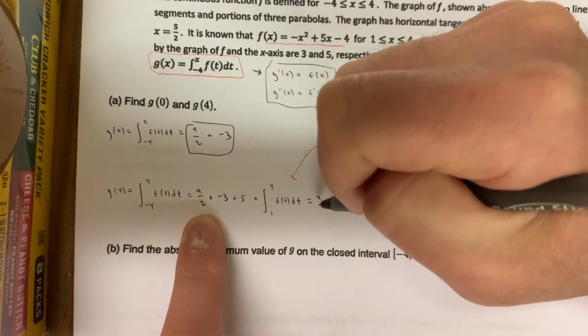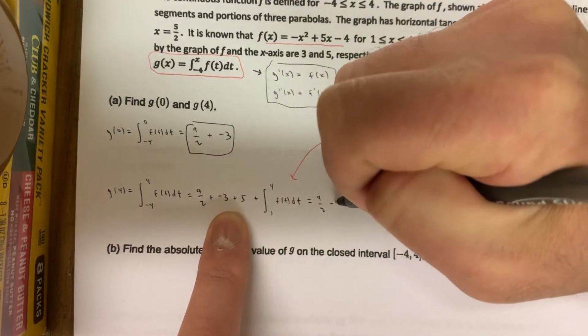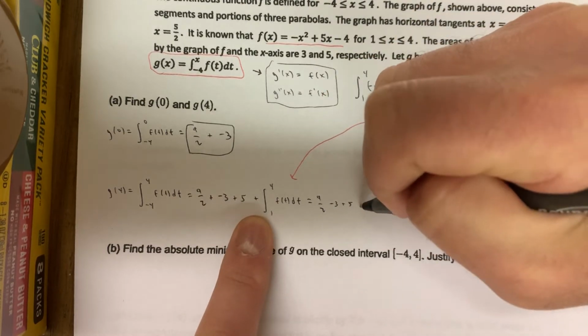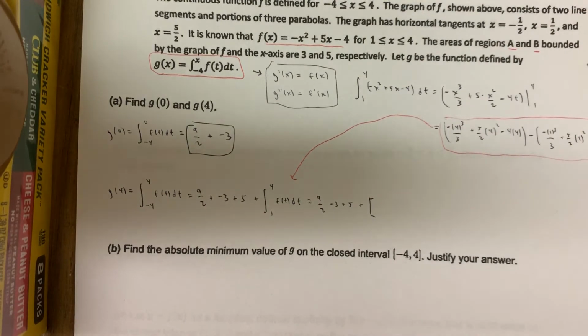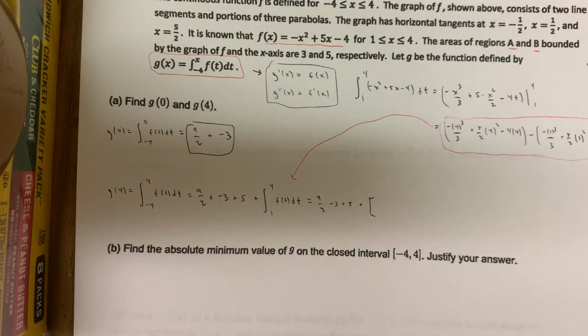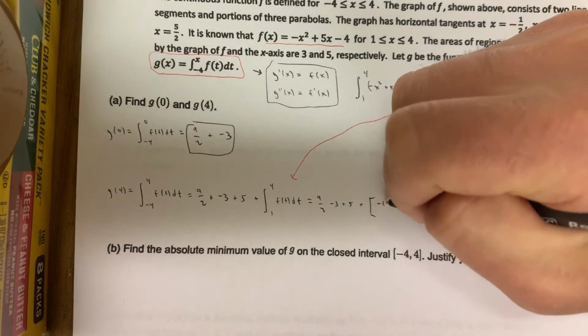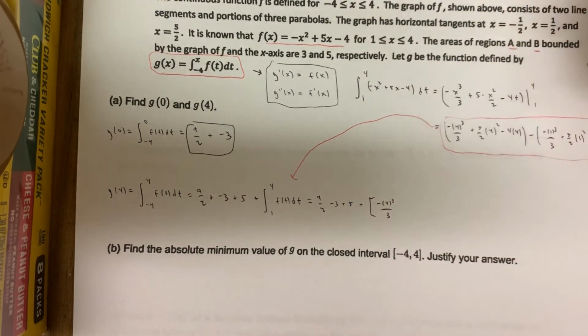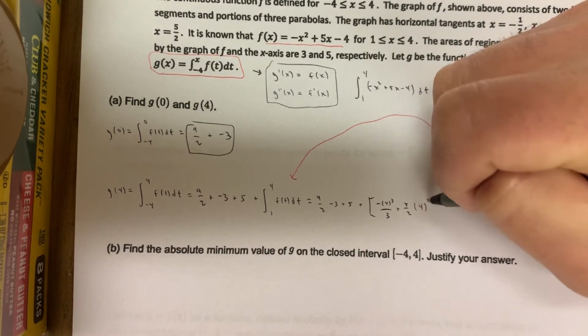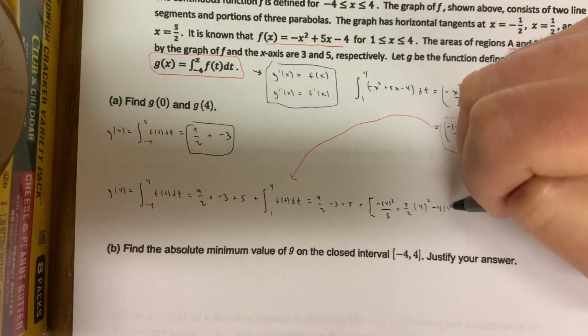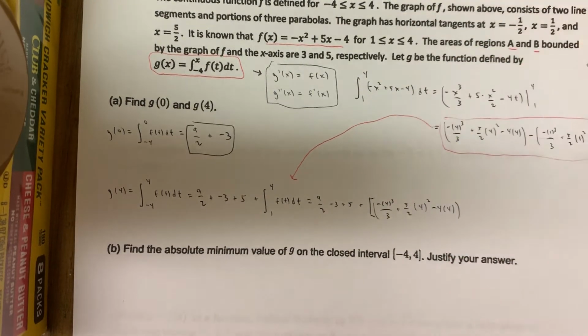Remember, we still got that 9/2 plus the -3, so I'll say minus 3 plus the 5. And then we're going to add this entire expression, okay? And just be careful. You want a set of brackets around it. Will that matter, actually? Do we want to subtract those first before we add? If I put a plus sign, I don't think it's going to make a difference if you just put plus and then put this thing down here. But just in case, we're going to do this over here. It's tough when you're dealing with expressions that aren't simplified to actually play around with things. That's why we usually do try to simplify, but I would not waste your time with that on this AP exam, okay?